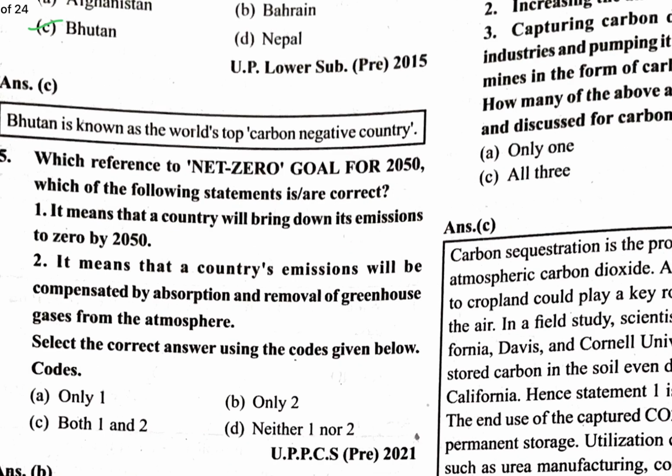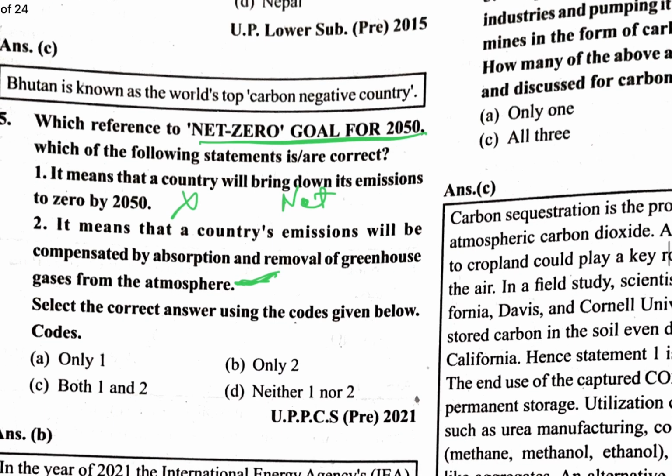With reference to net zero goal for 2050, which of the following statements is correct? It means that the country will bring down its emission to zero by 2050. No, emission will not be zero, but it will be balanced. The net emission will be zero, not that emission will be zero. So net emission will be zero because emission will be compensated by some other means. It means that a country's emission will be compensated by absorption and removal of greenhouse gases from the atmosphere. Yes, this is it. So which is the correct option?